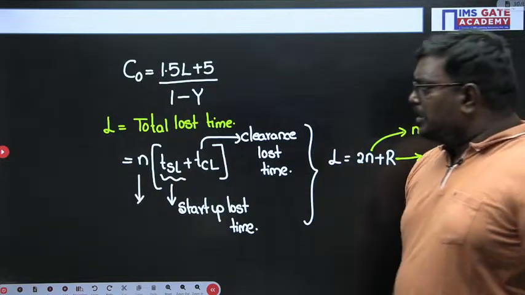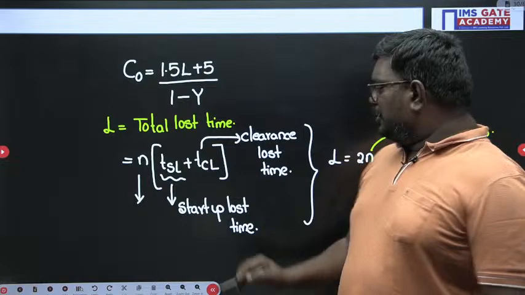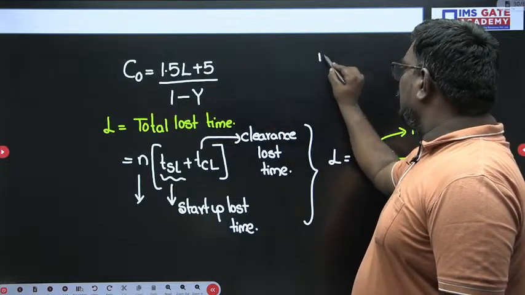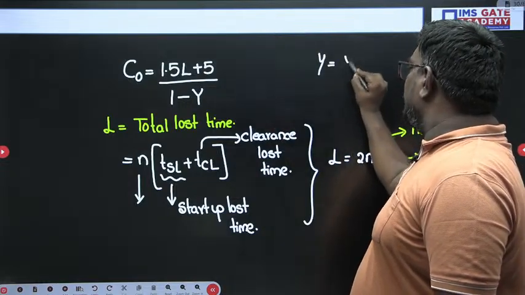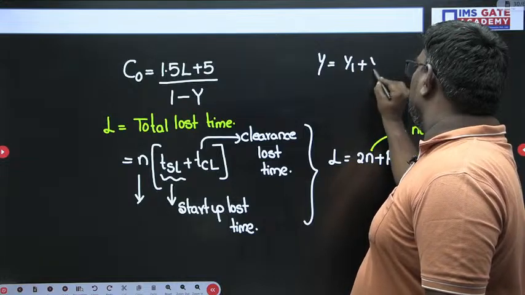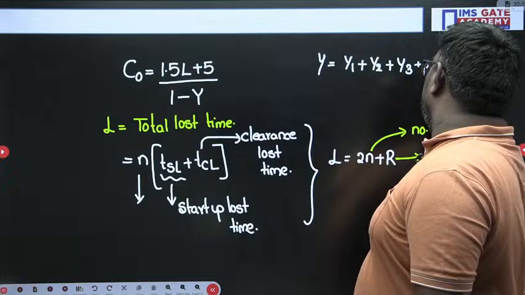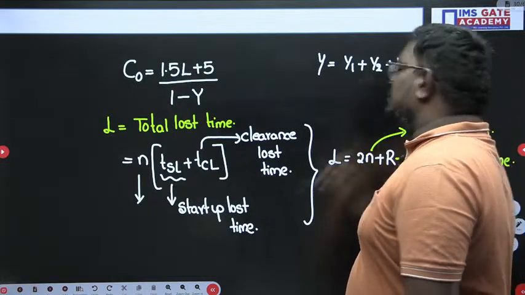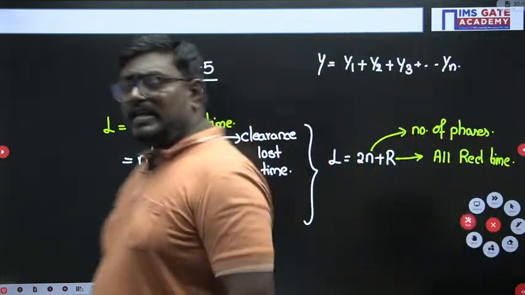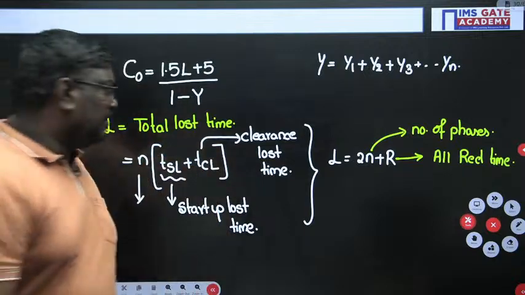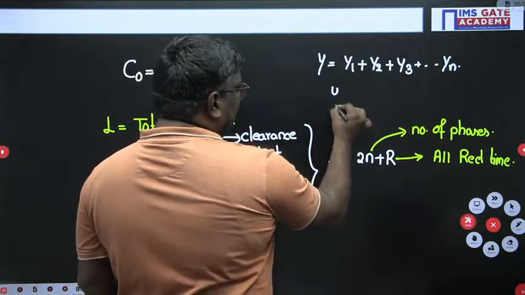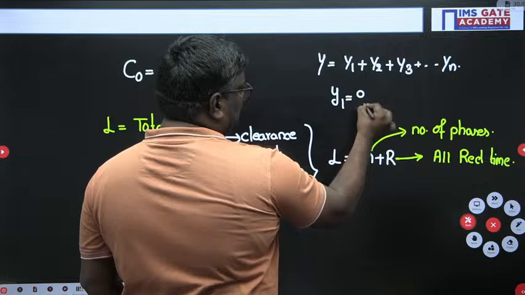Now, my dear students, you should also know what Y is here. Y can be written as the summation of the flow ratios, Y1 plus Y2 plus Y3 and so on, up to the number of phases. What is Y1? Y1 is written as Q1 by S1.